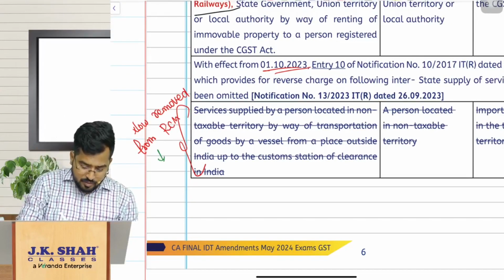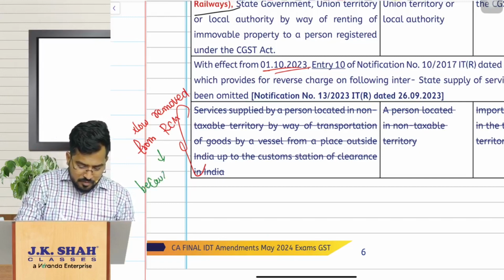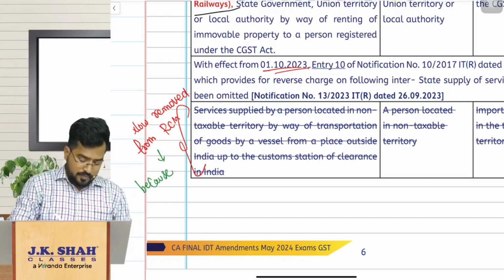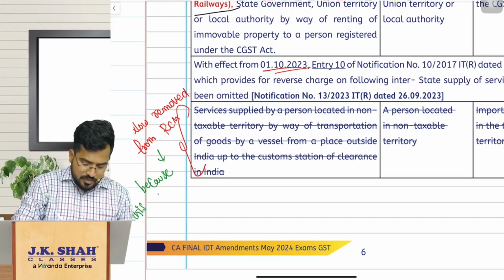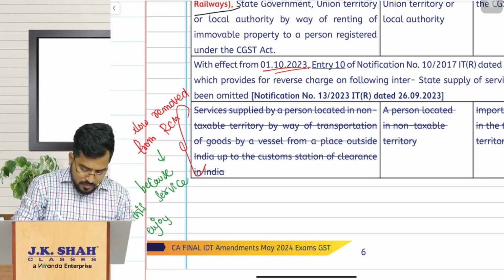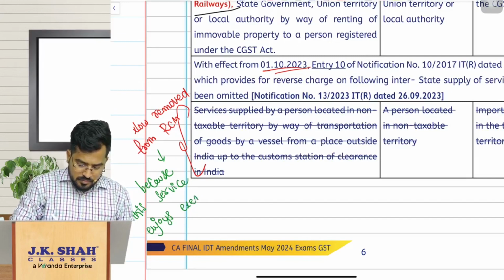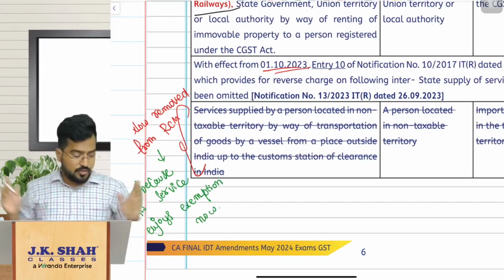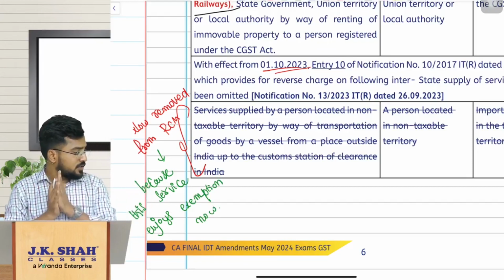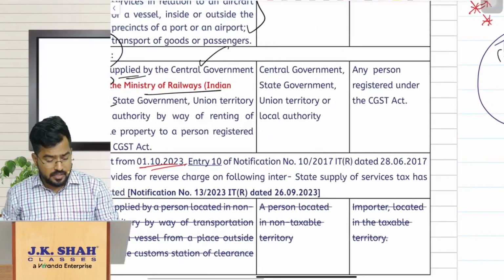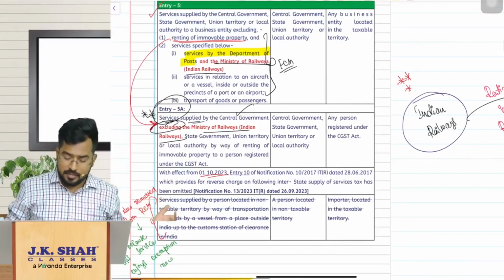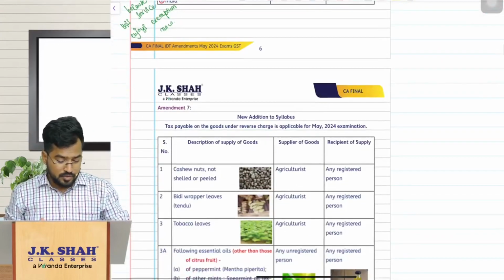Because this service is exempt now; this service enjoys exemption now. That is the point. Clear? That is the amendment. So with this we are done with page number 6 and amendment number 6. Let us move on to the next one.